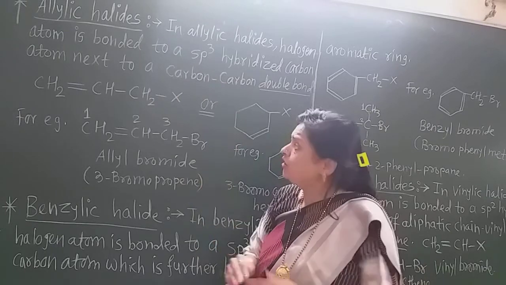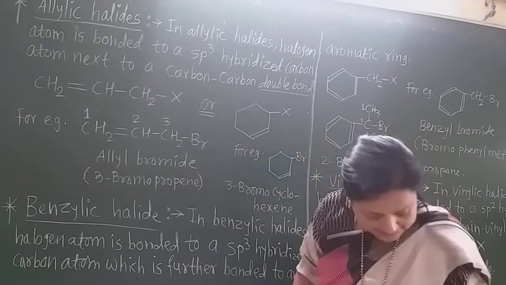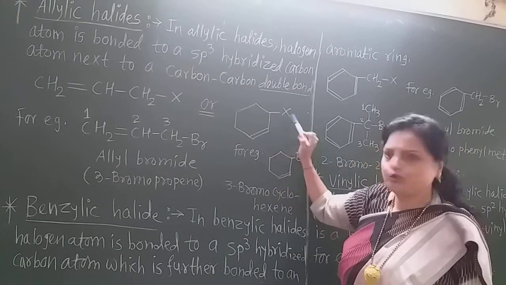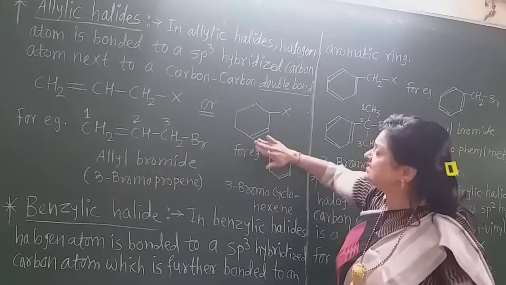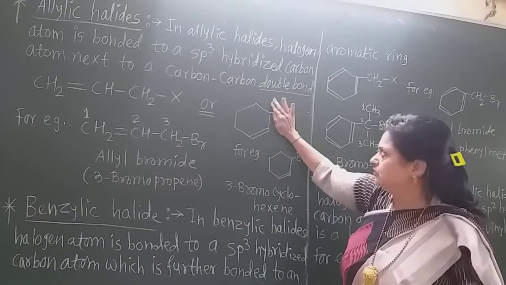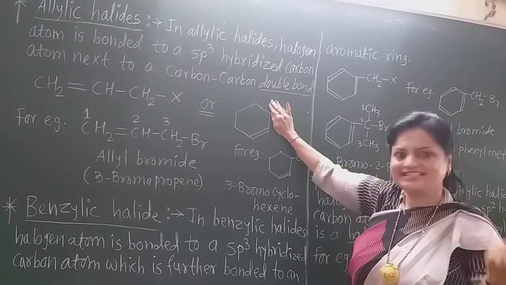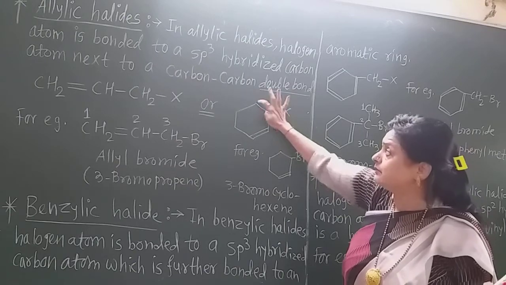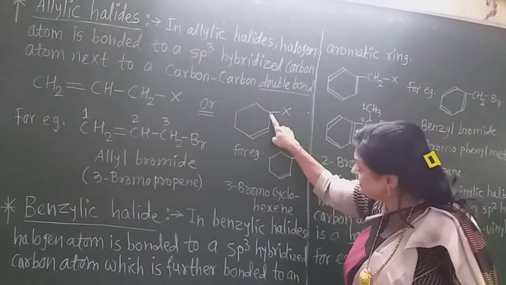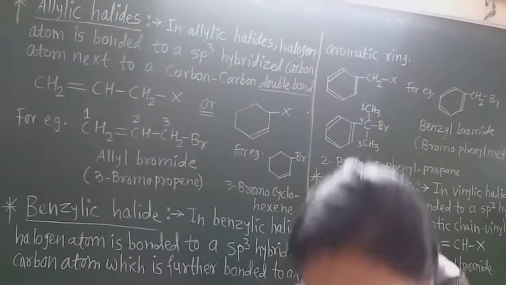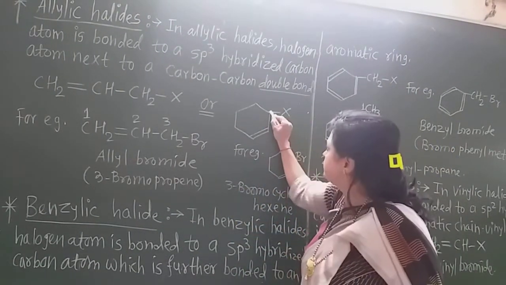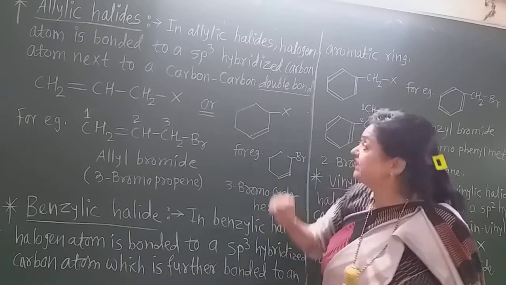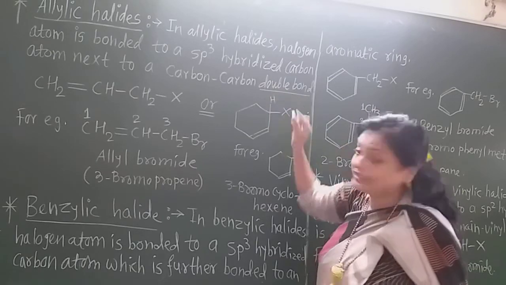Remember that. Now here also see, this is the aromatic or arene halogen derivative. Now here this is cyclohexene, not benzene. What is this? Only one double bond is there, so it is cyclohexene. In cyclohexene, all the other carbons are sp3 hybridized. But here see this carbon. This carbon is sp3 hybridized. Why? See, this is the first bond, second bond, third. Where is the fourth bond? There is always hydrogen there. We know that, but we do not show that.